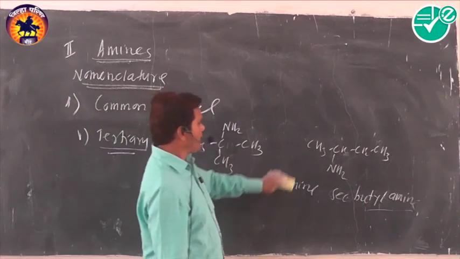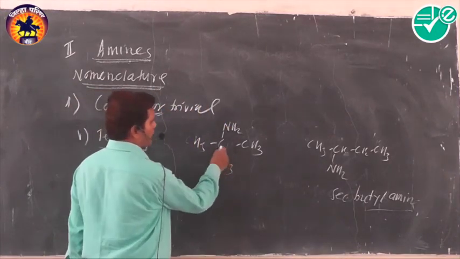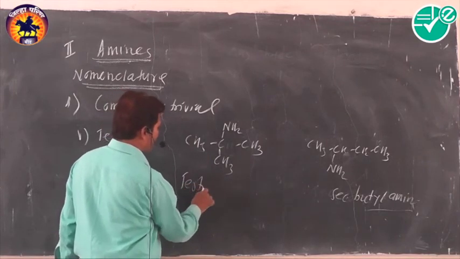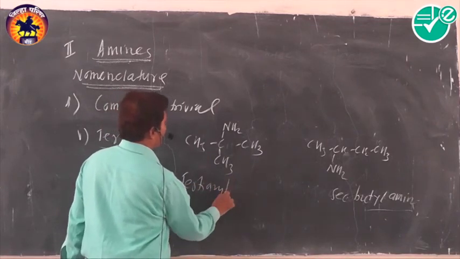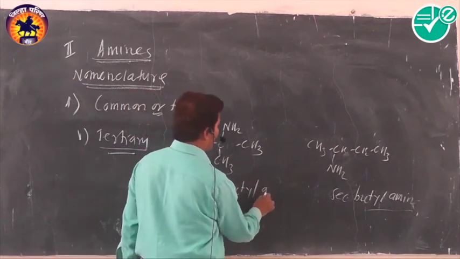How many carbon atoms are here? 4 carbon atoms: 1, 2, 3, 4, and that's why its name is tertiary butylamine.